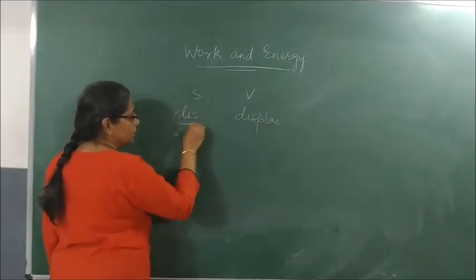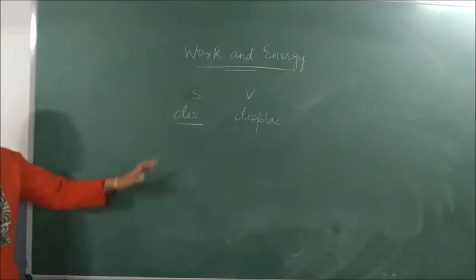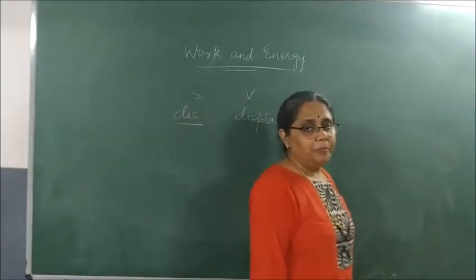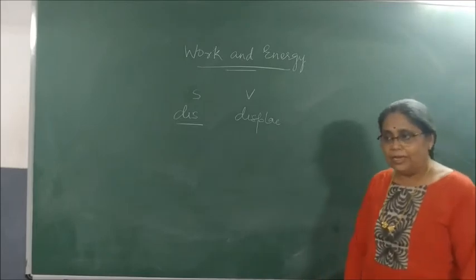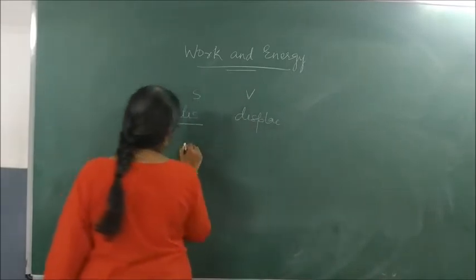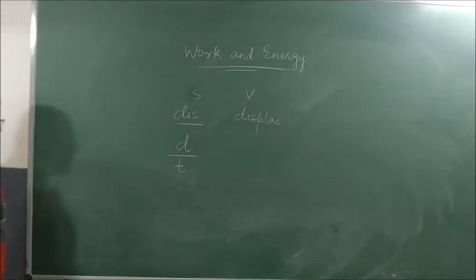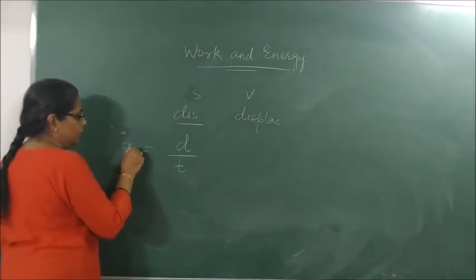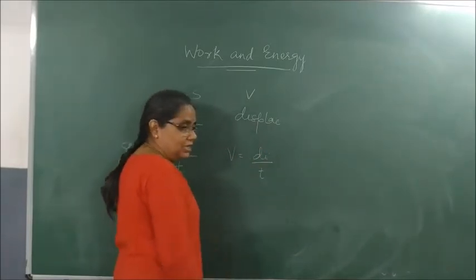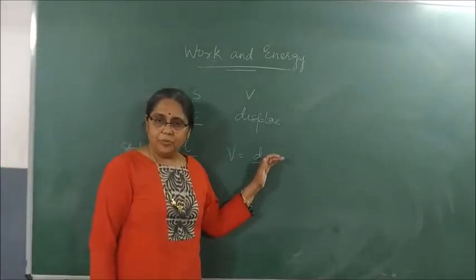What is distance? The actual path taken by an object is called distance. What is displacement? The shortest path between the initial and the final point is called displacement. Correct? Now, distance per unit time is called speed. So, what is velocity? Displacement per unit time. So, speed is distance per unit time. Velocity is displacement per unit time.